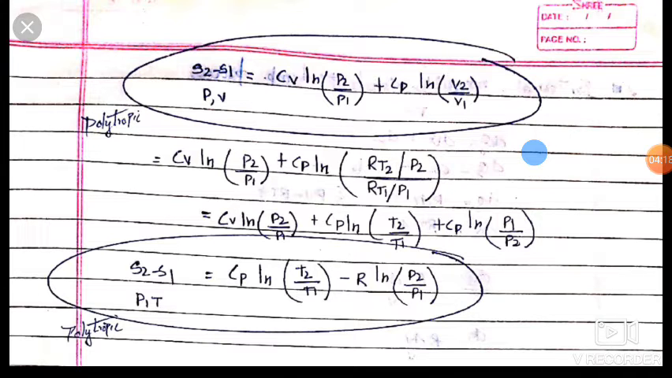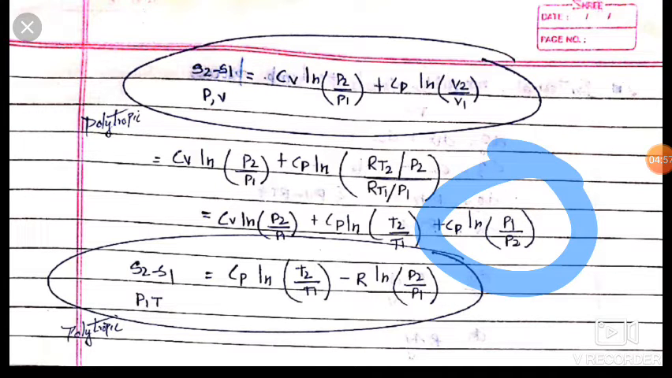Dear friends, if we want to write this equation in terms of pressure and temperature, then friends, again cv ln p2 upon p1, here it is same, and we are using pv is equal to RT. In case of v2, then v2 becomes RT2 upon p2, and v1 becomes RT1 upon p1. Friends, this is same here, cv ln p2 upon p1. Now cp ln, this becomes T2 upon T1, and this becomes cp ln p1 upon p2.